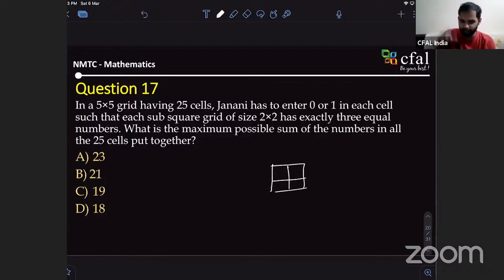In the bigger grid, we need a sub-square grid of 2 cross 2. This is 2 cross 2, right? It has exactly 3 equal numbers. For example, in 0 and 1, this is a valid option. Is it clear? Even 1 1 0, you can't have 2 zeros and 2 ones. That's not valid. Okay. So what is the maximum possible sum of the numbers in all the 25 cells put together?